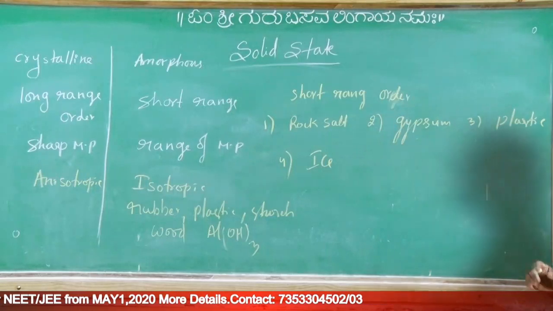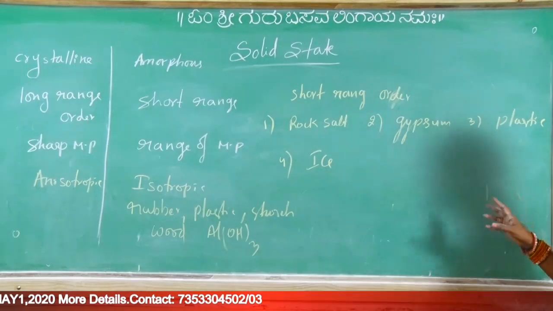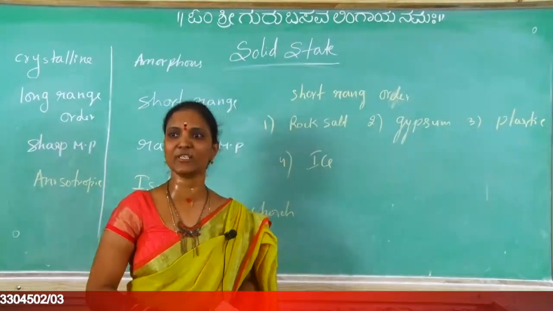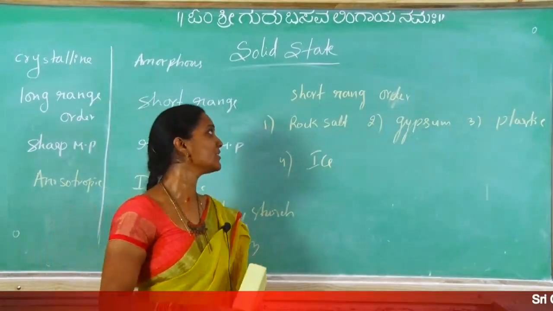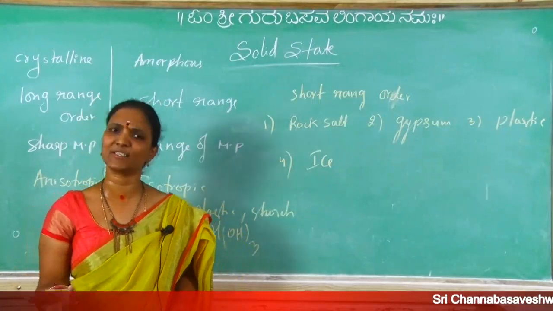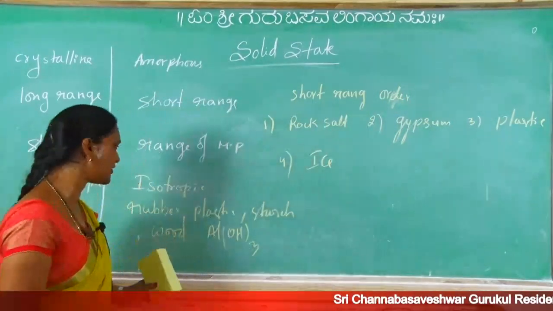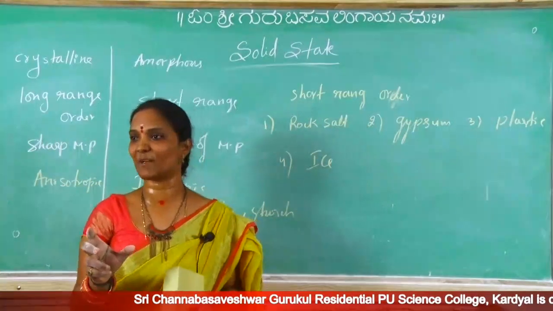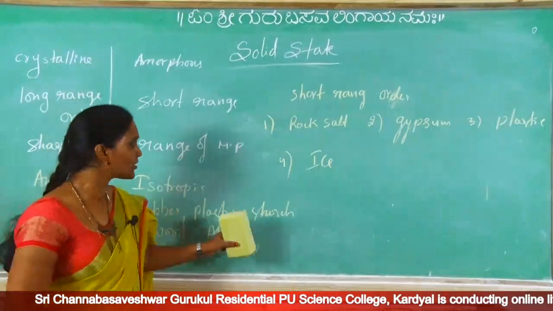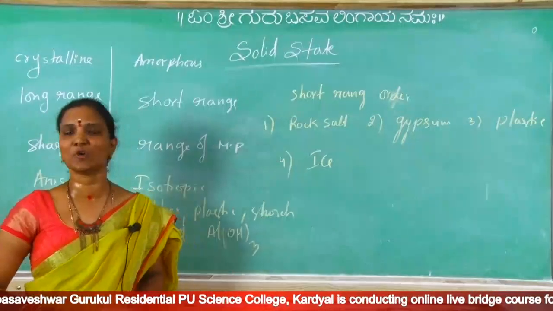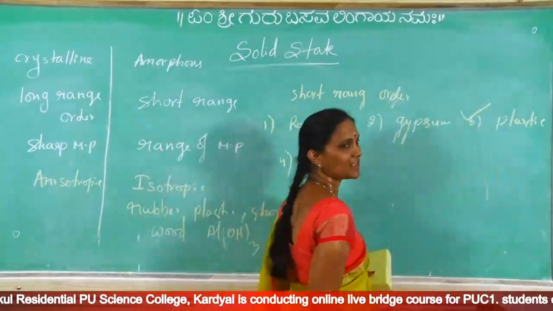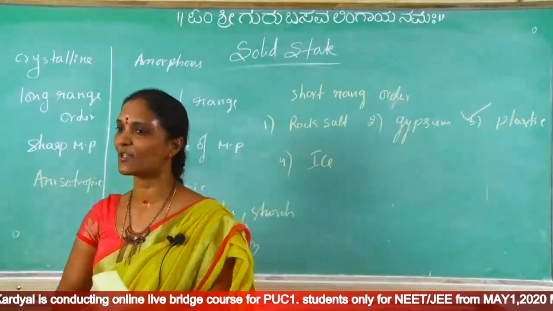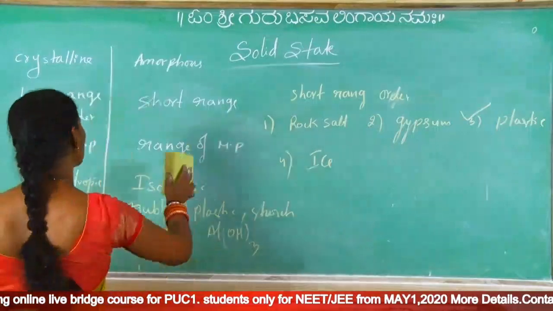Which one has short range order? We just have to observe: in the given options one is amorphous, the remaining 3 are definitely crystalline, because we have to mark only one option. Rock salt, NaCl, well known, ionic, is crystalline. The examples I gave, rubber, plastic, starch, wood, gelatinous aluminum hydroxide, are repeated examples, and almost always options come from these. Plastic is amorphous, so the answer is plastic. That is the short range order. This is about differences between crystalline solids and amorphous solids. Clear?